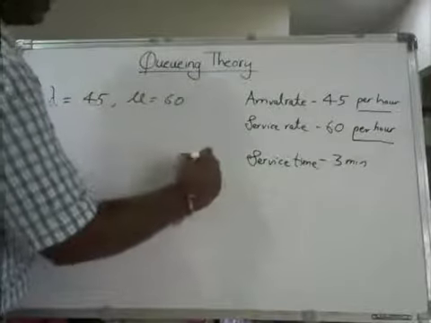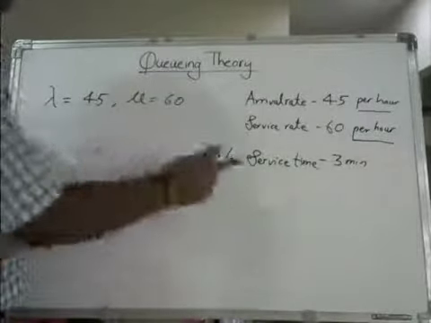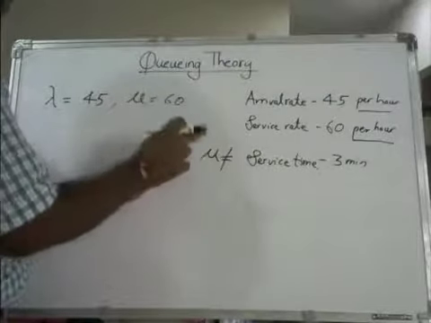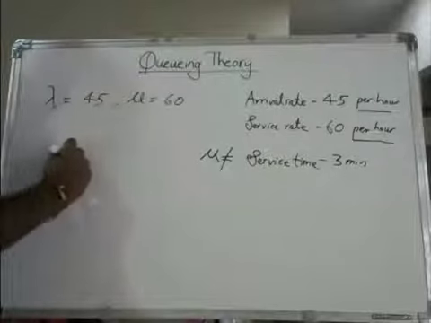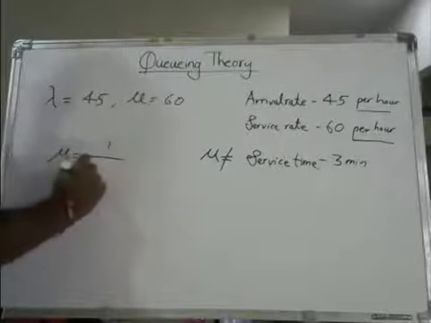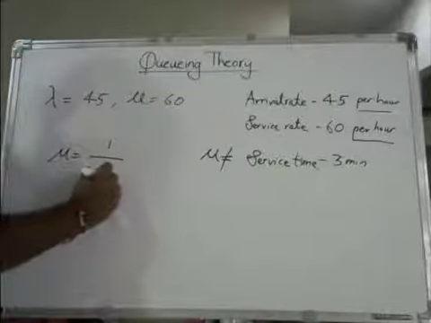If they give you service time, you have to convert. That is not mu. Service time is not mu. In fact, if they give you service time, then mu is equal to 1 divided by service time.